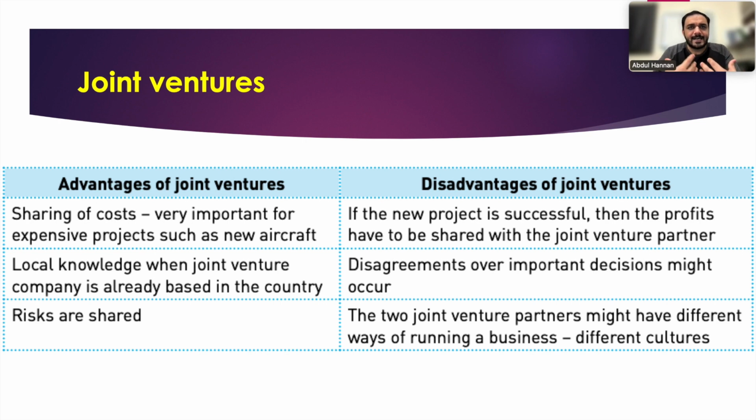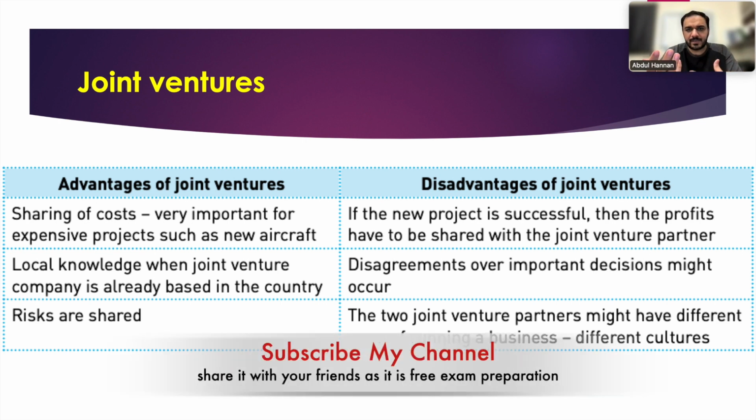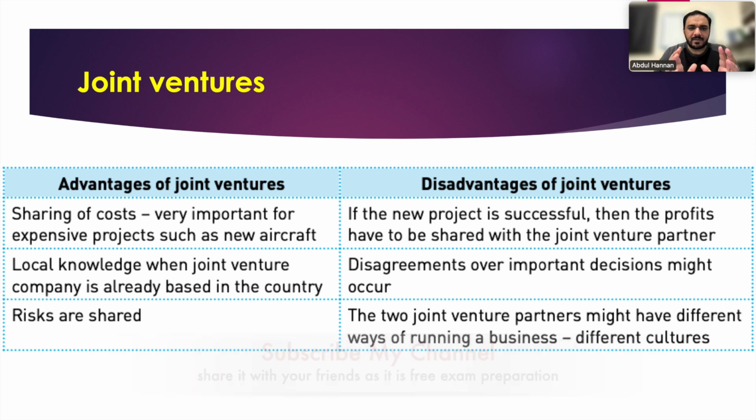For example, I am in KSA, Saudi Arabia, and I want to start a business in America, so I make a joint venture with a company in America. What is the possible advantage to me? That I do not have local knowledge. When I make a joint venture, I go there and they are already doing business, a successful business over there. So I am now their partner, and by working with them, I will come to know everything: market trend, market need, consumer taste, fashion, everything.